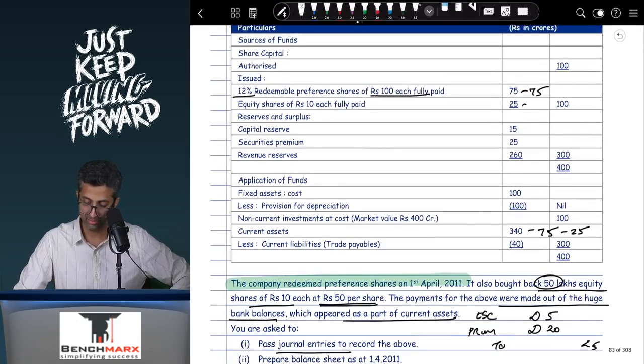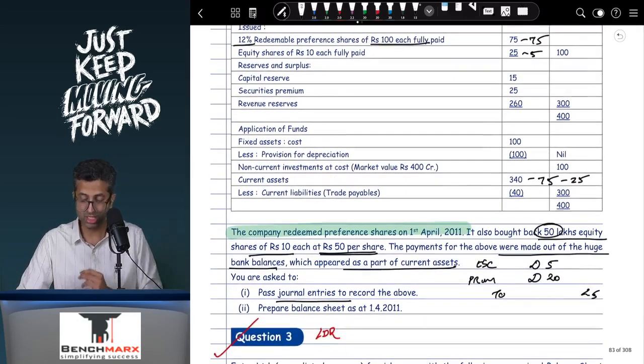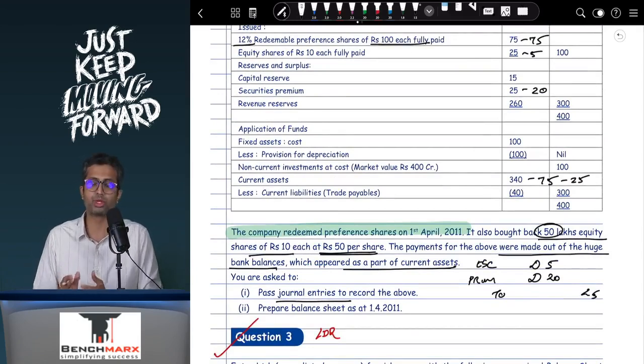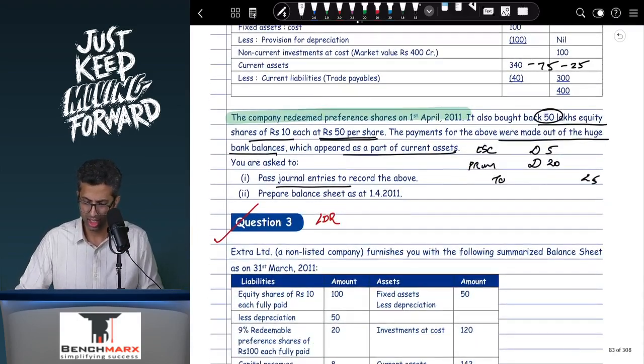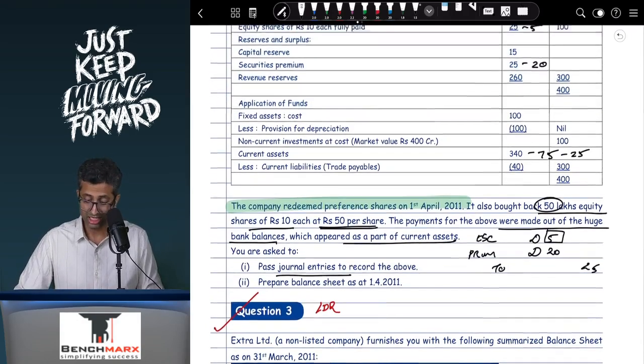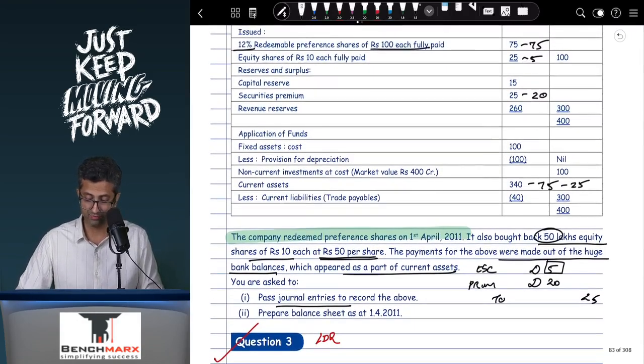Your share capital went down by 5. But there's a premium of 20 crores. With whom will you write off the premium? First against securities premium. Yes, the entire premium will be written off against securities premium account debit to premium on redemption. And now you'll have to create a CRR. Now CRR will be created for the face value of equity shares redeemed, that is 5, as well as the face value of the preference shares redeemed. That is 5 and 75, that is 80.